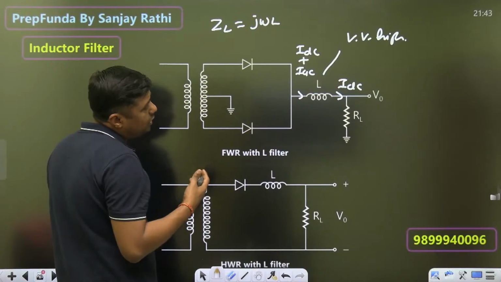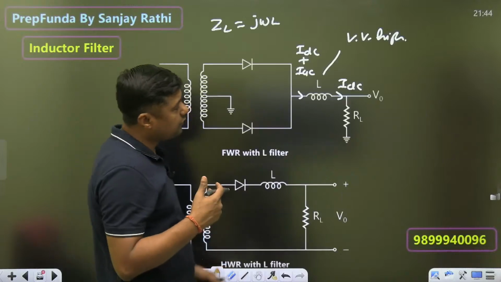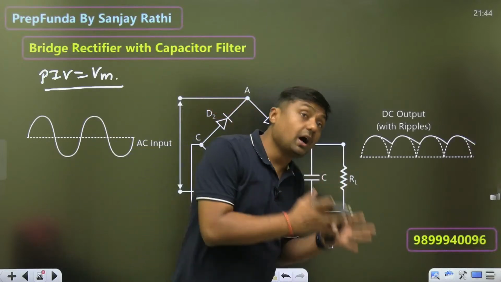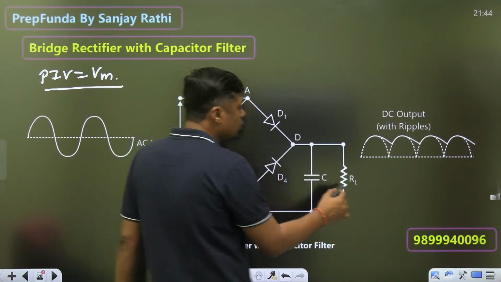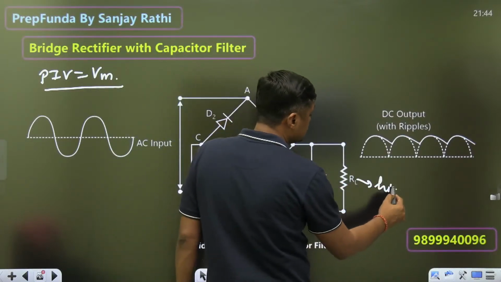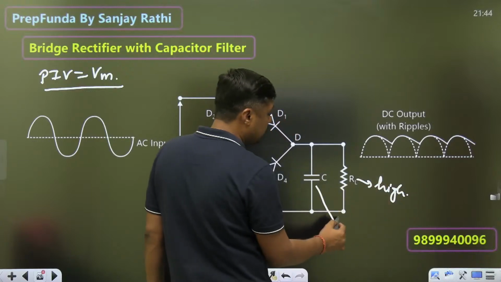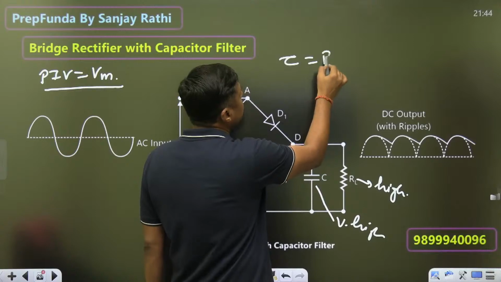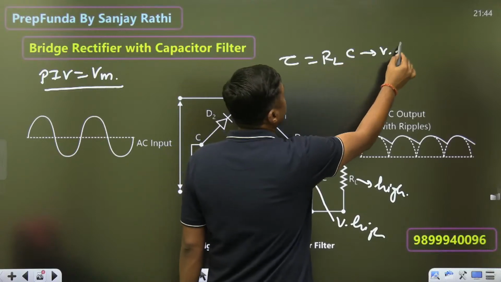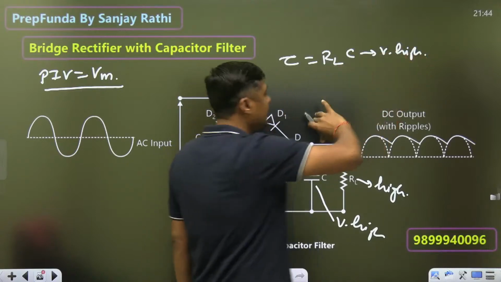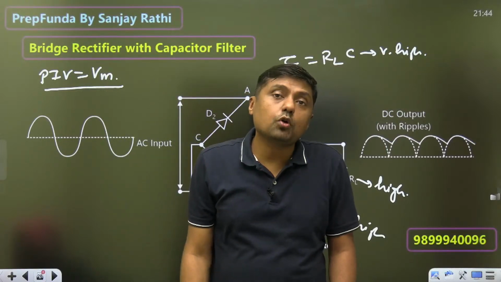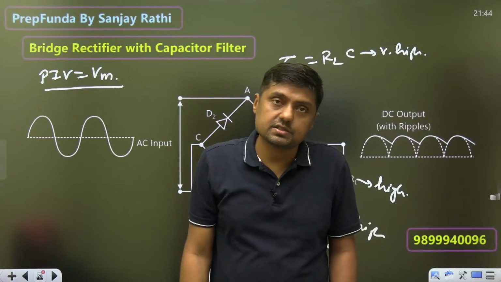Now, what should be the value of RL? In the case of the capacitor filter, the value of RL should be high. The value of the load should be high. The capacitor is high, so what is the time constant? It should be high. And then it will work properly. Means the capacitor filter is used for high load resistance.